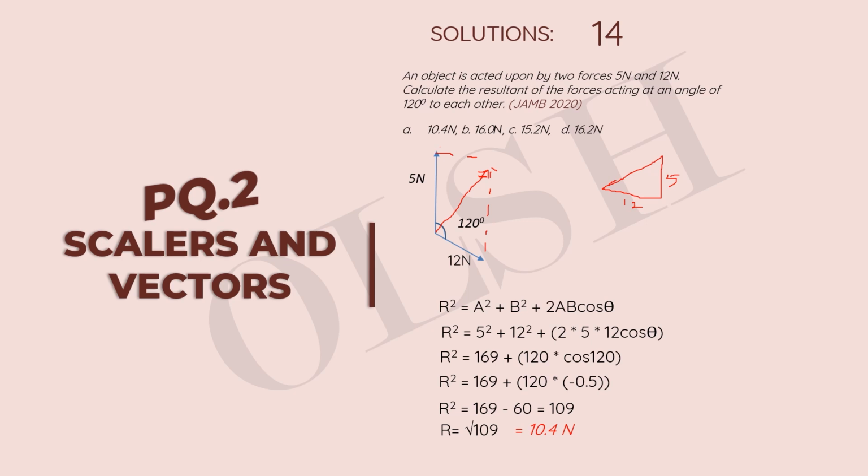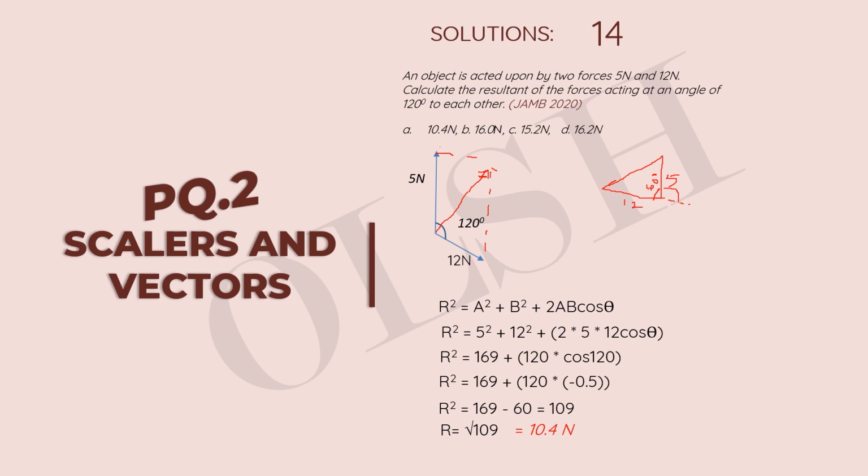So if you look at this carefully, you'll see that we don't have the angle of 120 here. Where we have the angle 120 is if we extend this force, it's the angle this force makes with the other force. So if we extend this force this way, it's the angle this other force makes with this one. So the 120 degrees is here outside the triangle. If we look, this is a straight line, so angles in a straight line sum up to 180. So 180 minus 120 would give us this angle as 60 degrees.